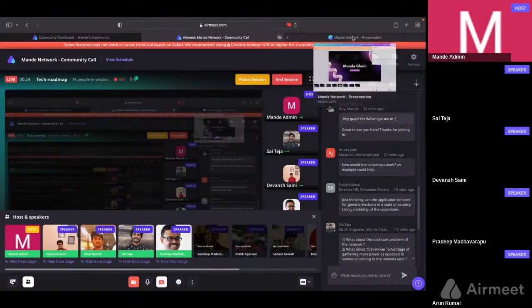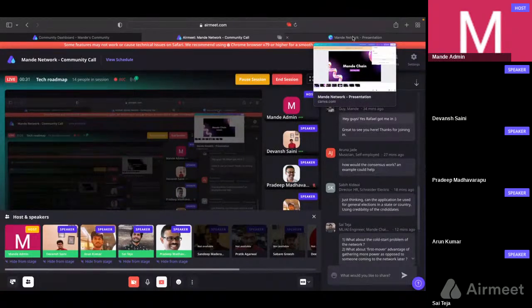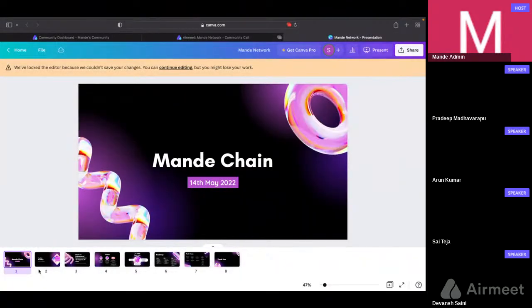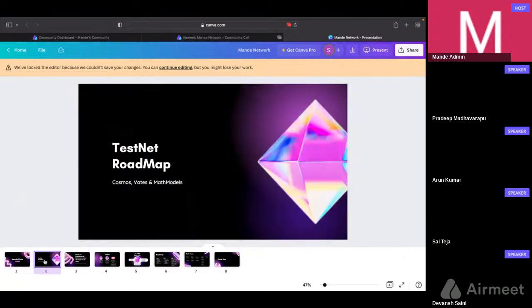Okay, guys. So the last bit is about the tech roadmap, and I'll explain how we are planning to do this step by step. We're choosing the Cosmos platform to implement the whole mechanism.